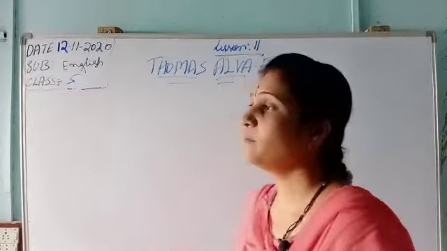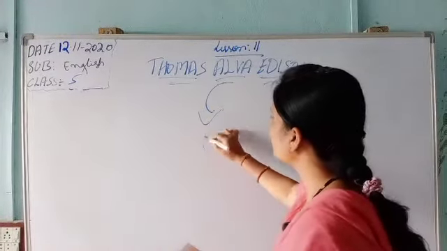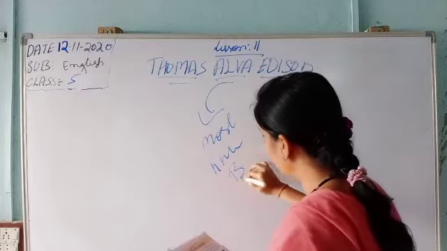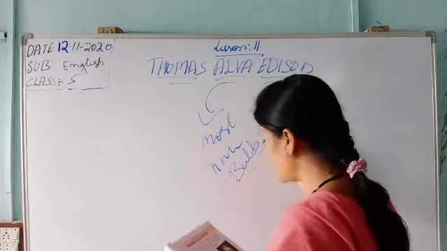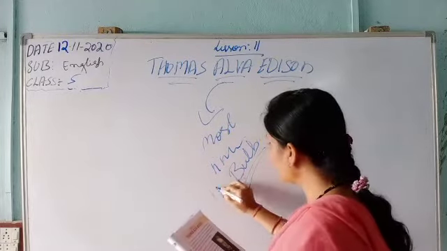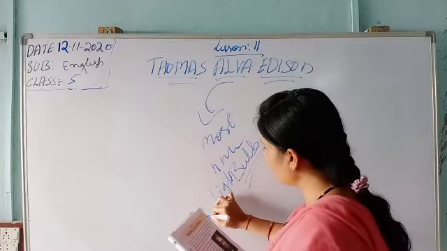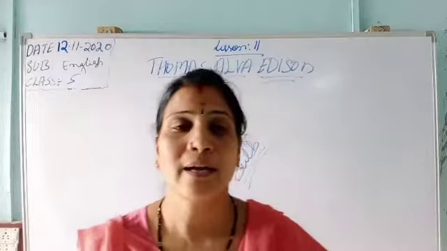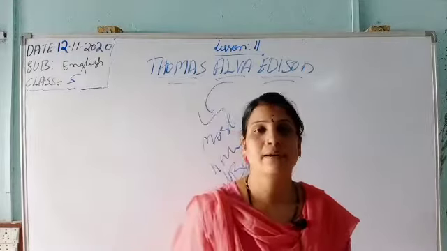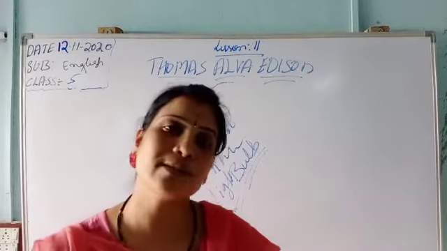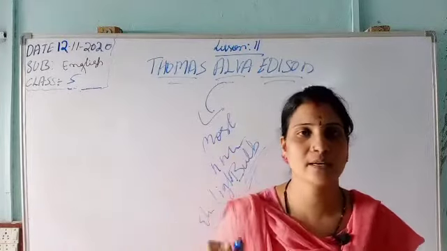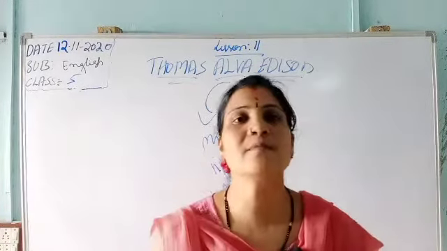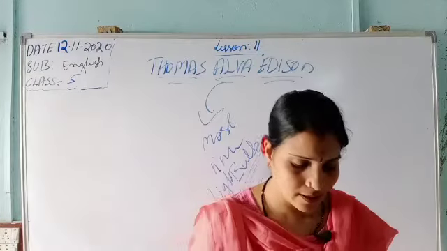He invented the bulb, the electric bulb, as everyone knows. Thomas Alva Edison invented the electrical bulb; he is the first inventor of the electrical bulb.